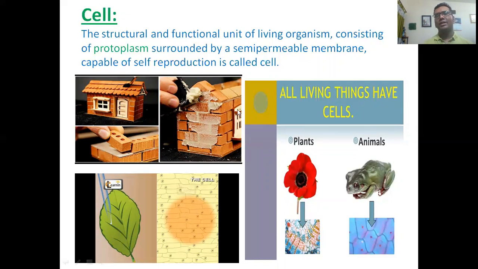Capable of self-reproduction: actually, a cell can divide spontaneously, and in case of mitosis, in lower organisms, by mitotic cell division they can produce from one cell to many cells. That's why it is called capable of self-reproduction. These are the information related to the definition of a cell.